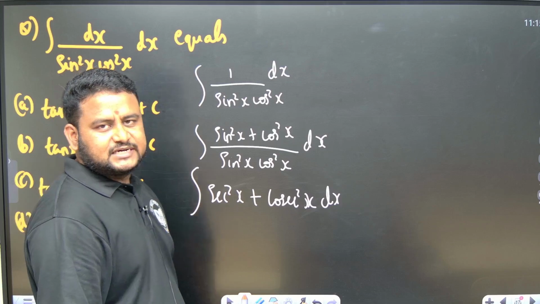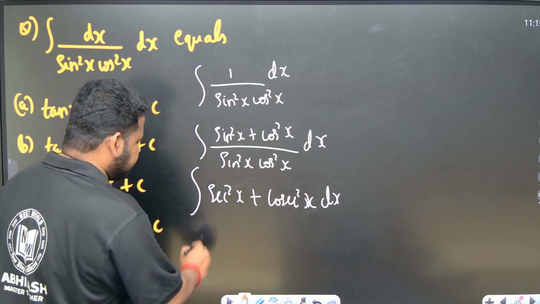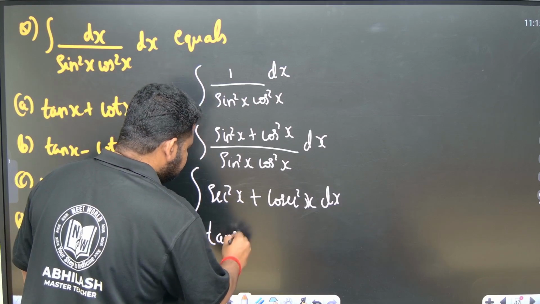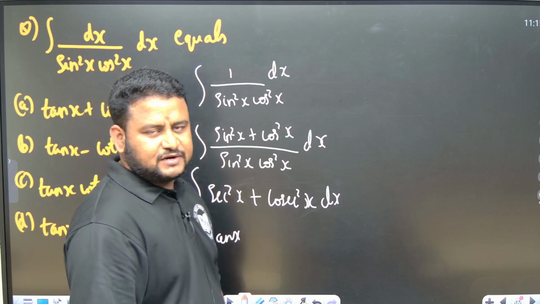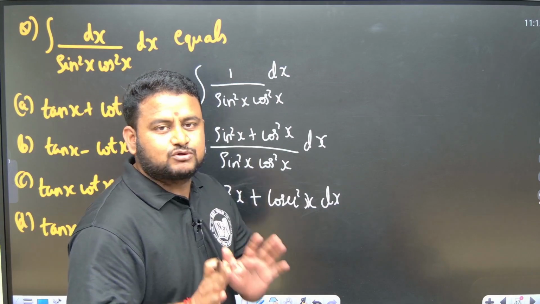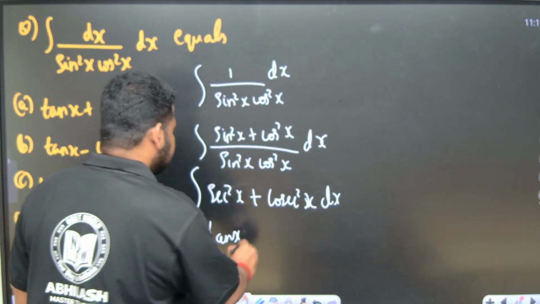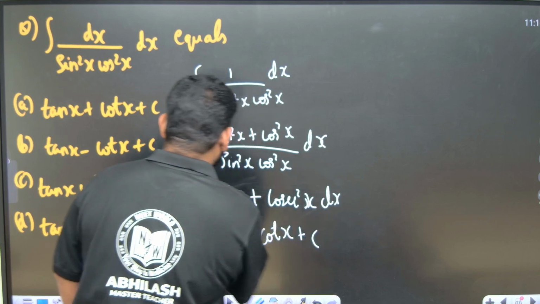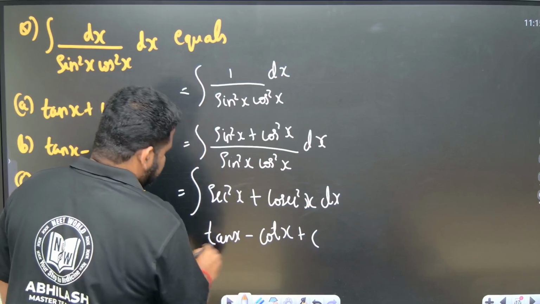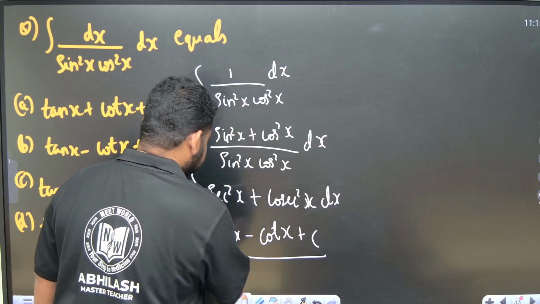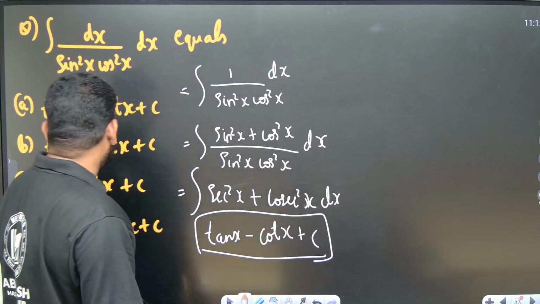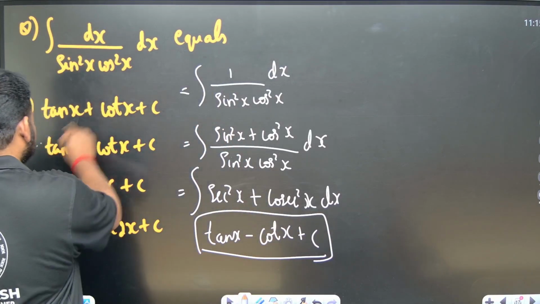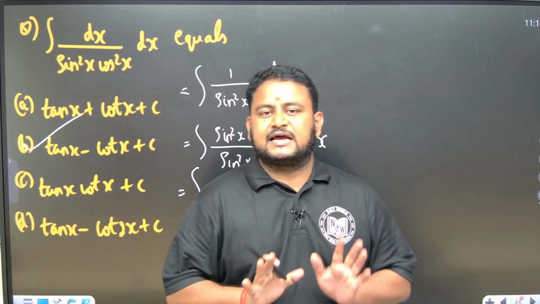So the integral of secant square x is what, friends? Just now we solved it in the previous question, that is tan x. The integral of cosec square x is what, friends? Cot x. But it is not just cot x, it is minus cot x. So the answer is tan x minus cot x plus c. This is the answer to this question. Where is the answer? That is option B. So option B is the correct answer, friends.